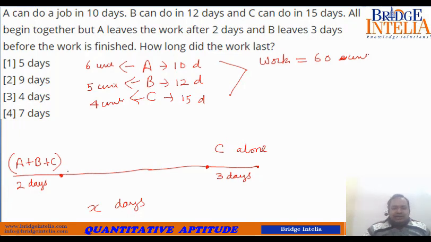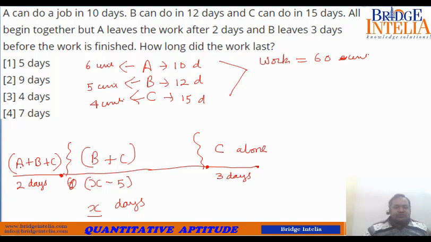So in the remaining period, after A has left and before C was all alone, with total days X, how many days? This is 2 plus 3, 5. So this is X minus 5 days. So for X minus 5 days, B and C were working because A had already left.